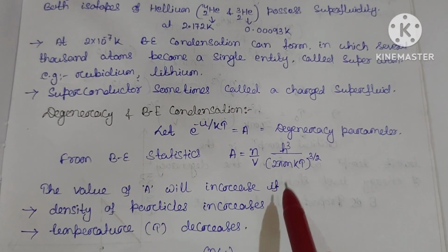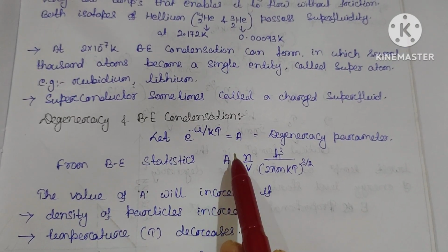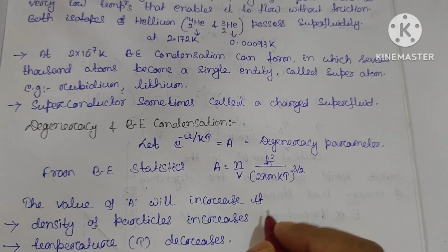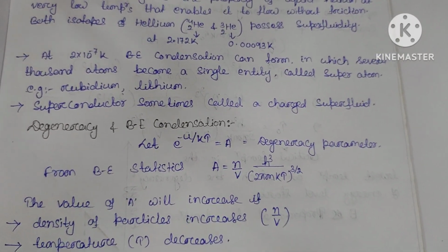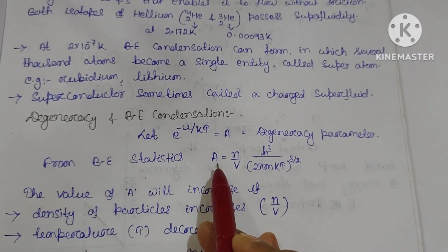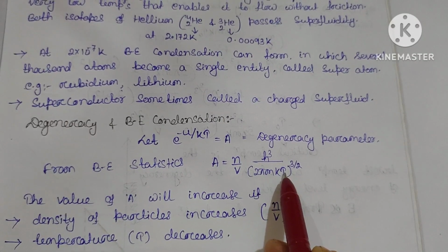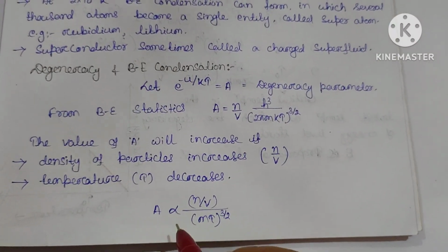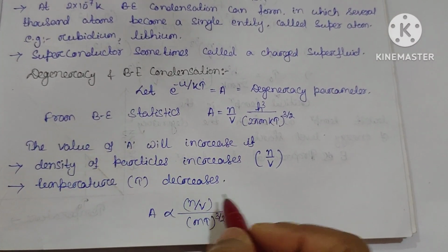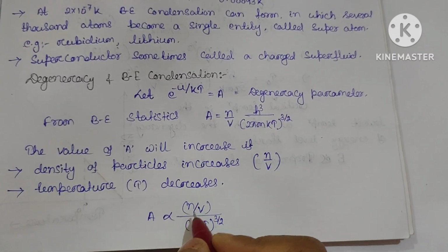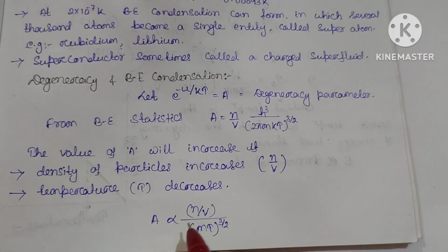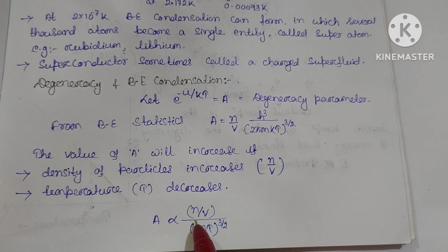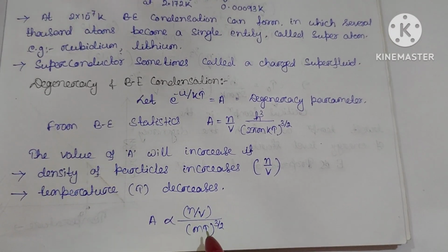The value of A will increase. You can see here, A is directly proportional to n by v. So if A increases, the density of the particles, n by v, increases. Clear? And again, if A increases, we can say that temperature decreases, since it is inversely proportional. Clear? So we can write A is proportional to n by v divided by (mT) whole power 3 by 2, since all others are constants. This is directly proportional to n by v, and inversely proportional to temperature. Clear?